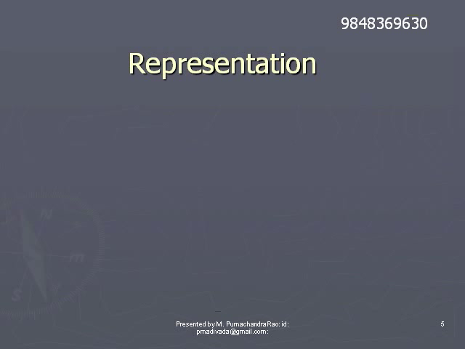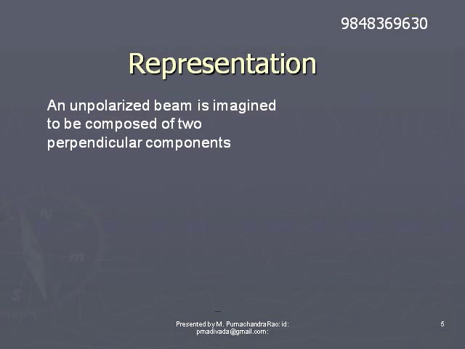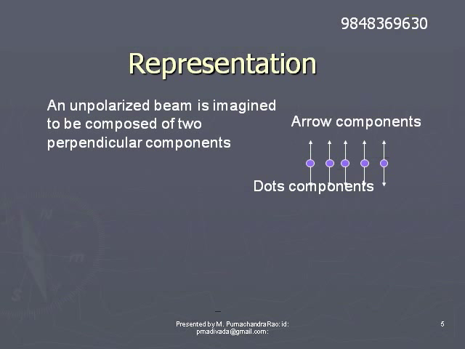A light beam composed of unpolarized light is imagined to be composed of two perpendicular components. These different electric field vectors in different planes will be resolved into two perpendicular directions.